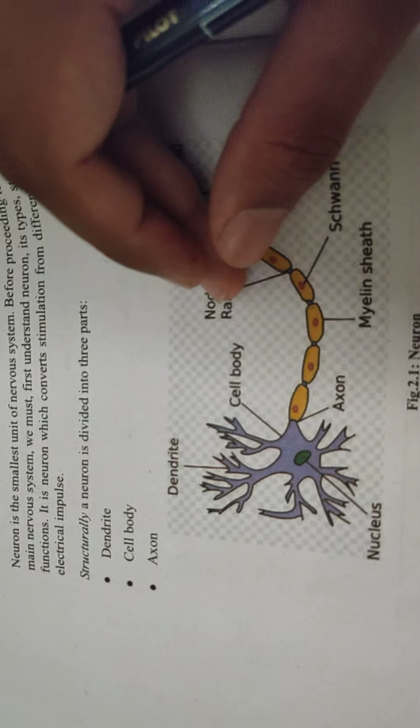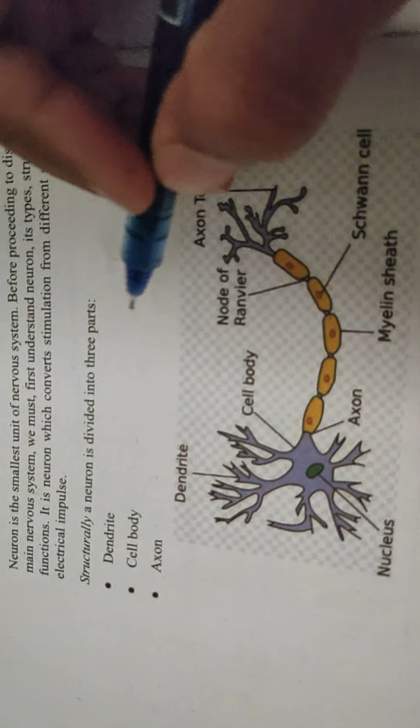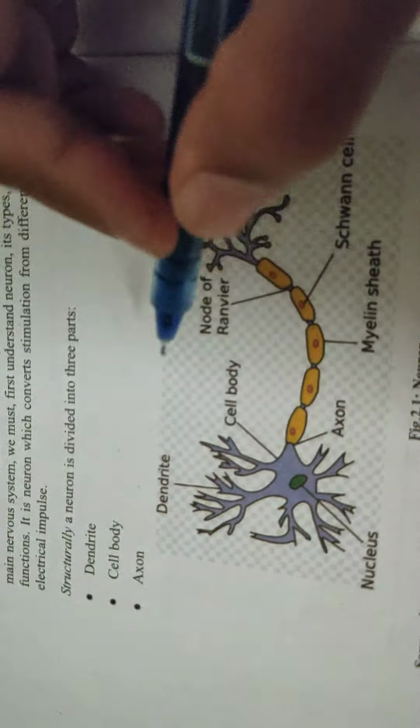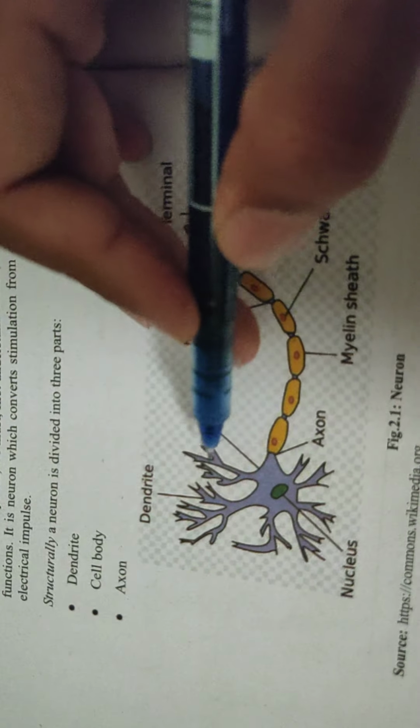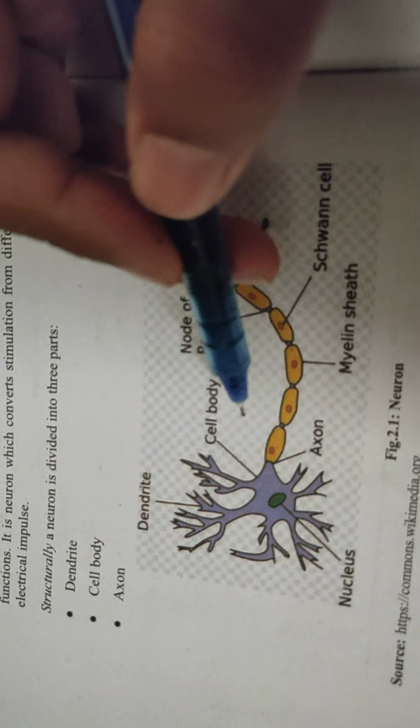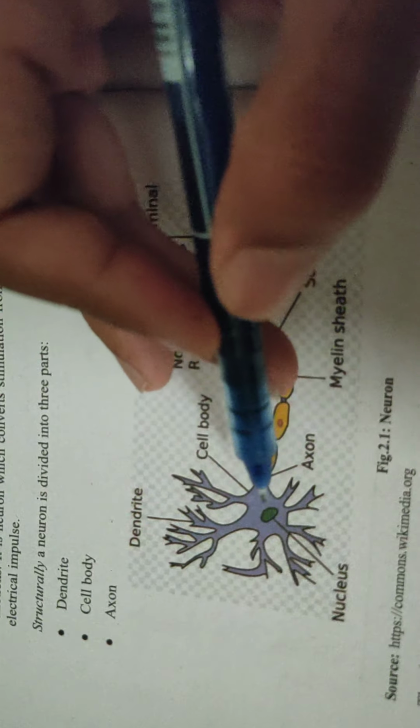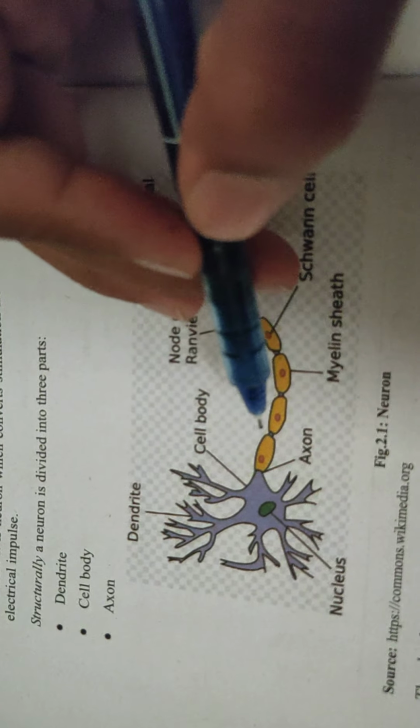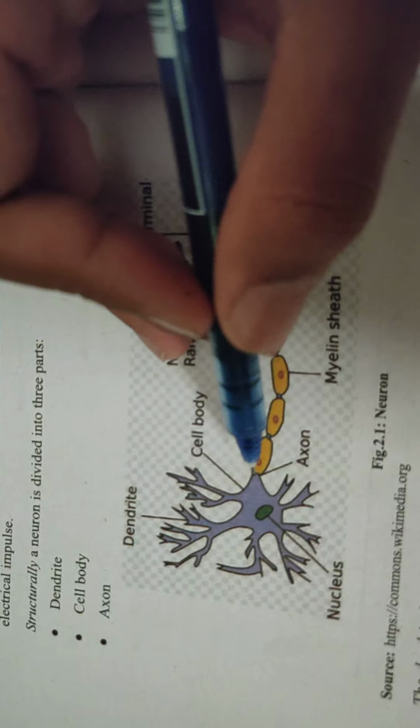So moving on now, structurally, a neuron is divided into three different parts: dendrite, cell body, and axon. This area, this web structure, is the dendrite. Then the cell body is this area, the inside area underneath it, the purple one. This is the cell body, and the end part is the axon.